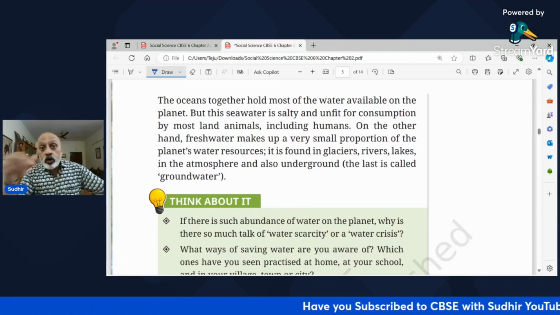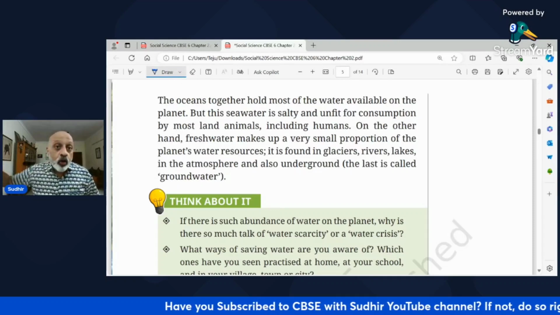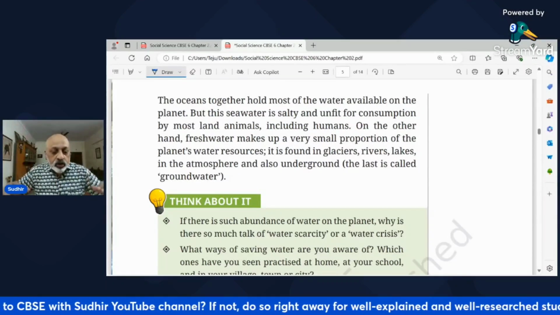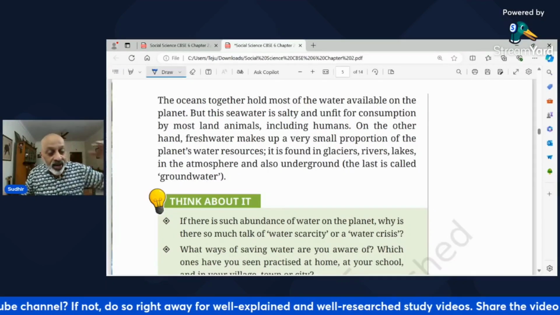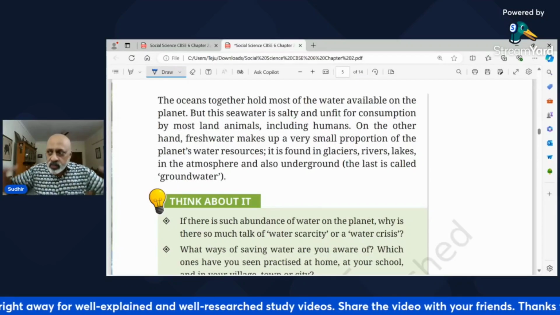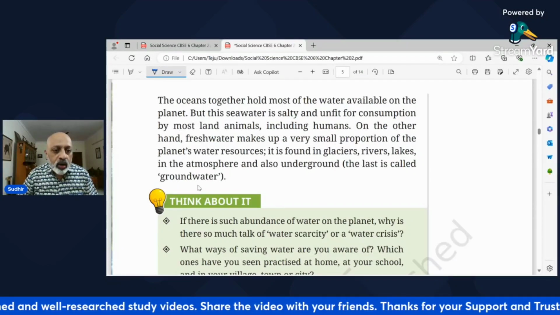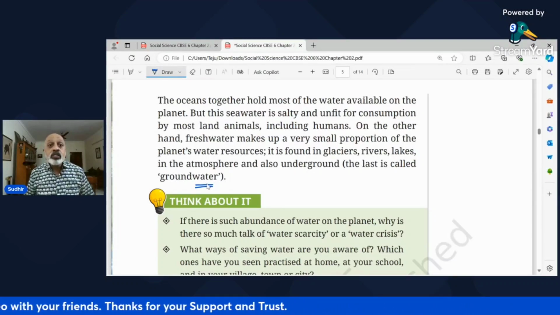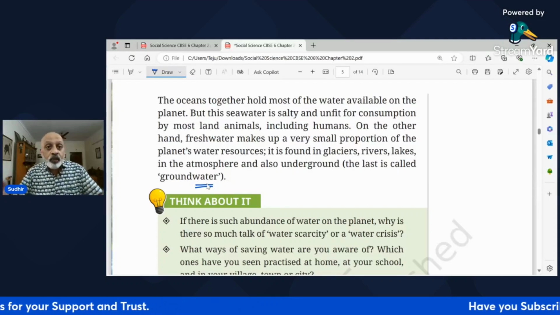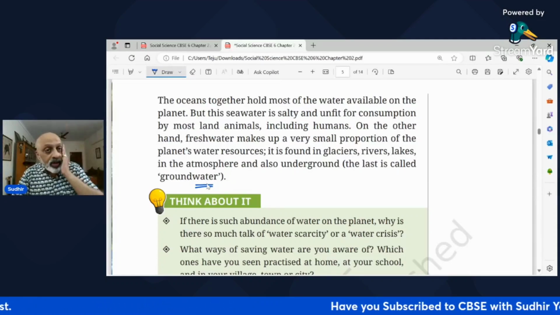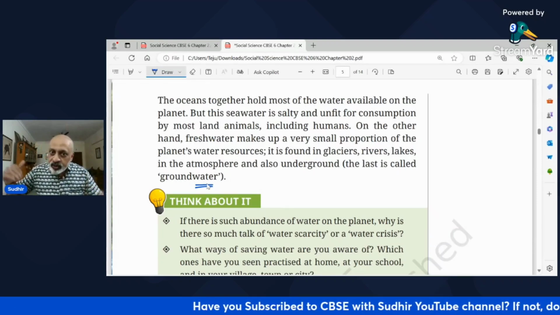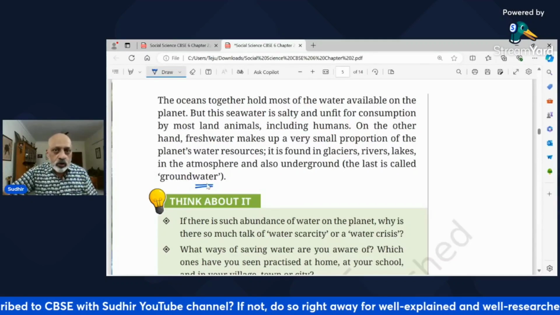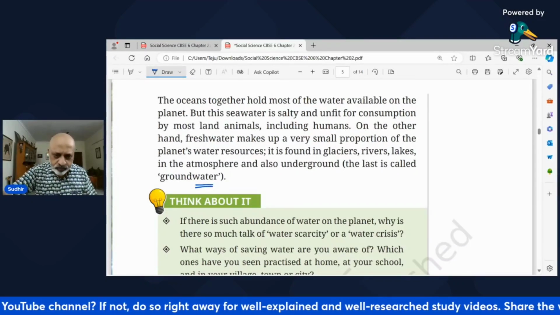Okay, but there is fresh water, in your rivers, your ponds, your lakes, right? Because this is either rainwater or it is melted from the glaciers and it comes into the rivers and the different water bodies. And when it goes down, that is called groundwater. When it seeps inside the ground, the soil, it becomes the groundwater, and you use it through borewells in your buildings and so on. That's how you make use of the groundwater. So you have groundwater and you have fresh water in rivers, lakes, ponds, etc. Right? Where you can take a bath, wash clothes, swim, do different activities.